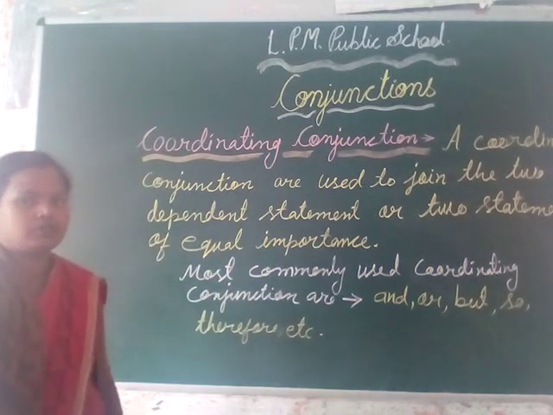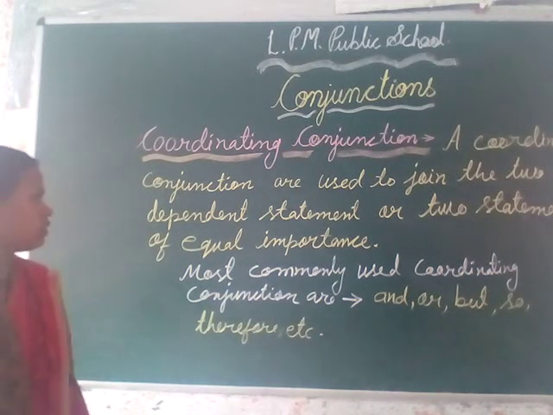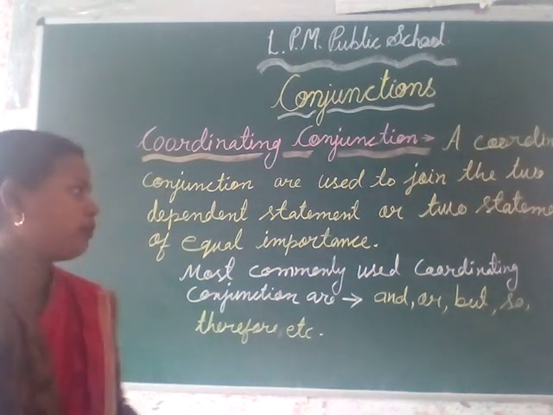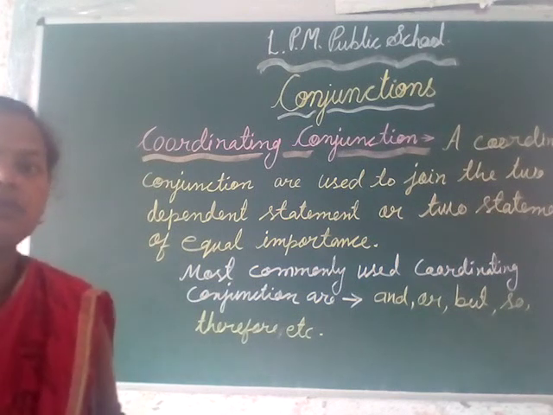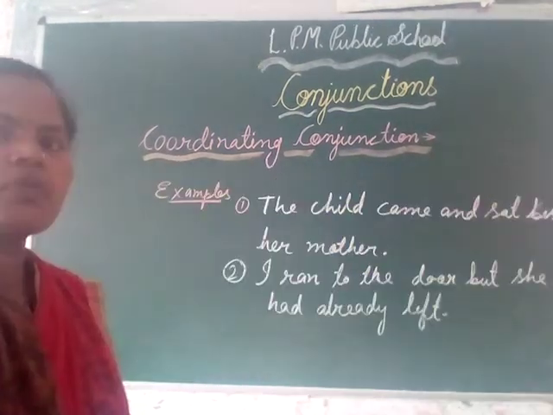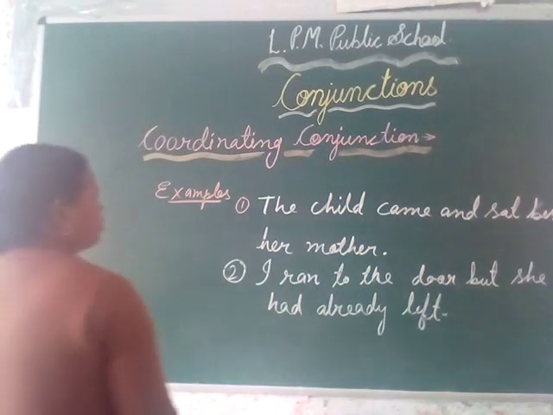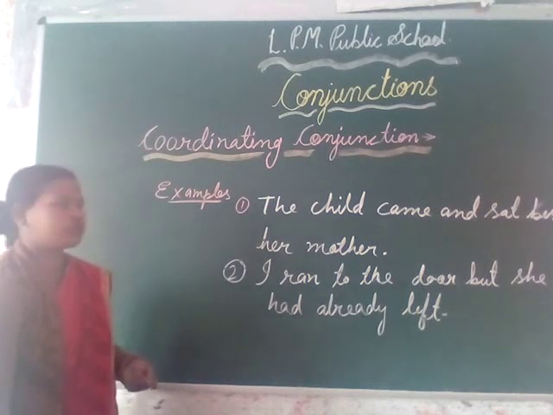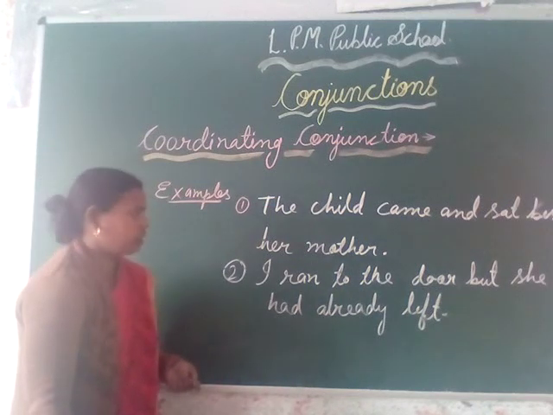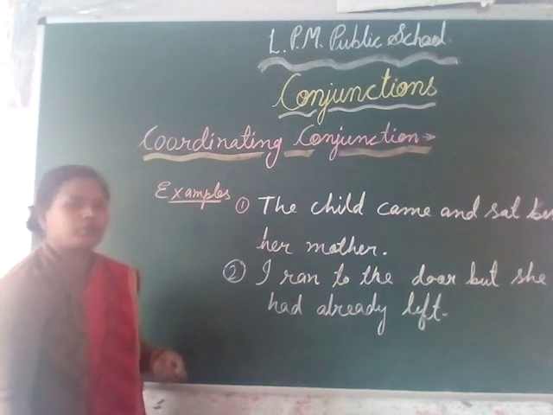Now we will see with the help of examples what a coordinating conjunction is, and how it joins statements of equal importance. Here are two examples of coordinating conjunction. The first is: the child came and sat beside her mother.